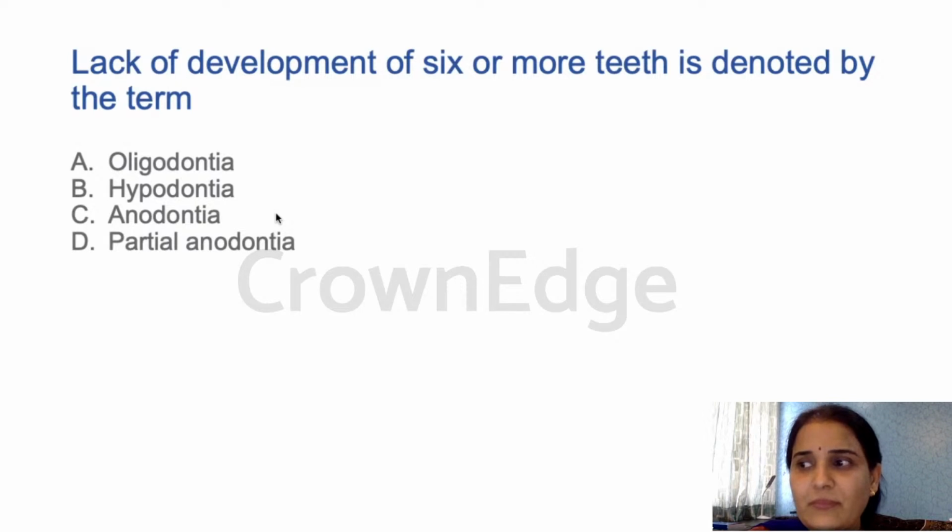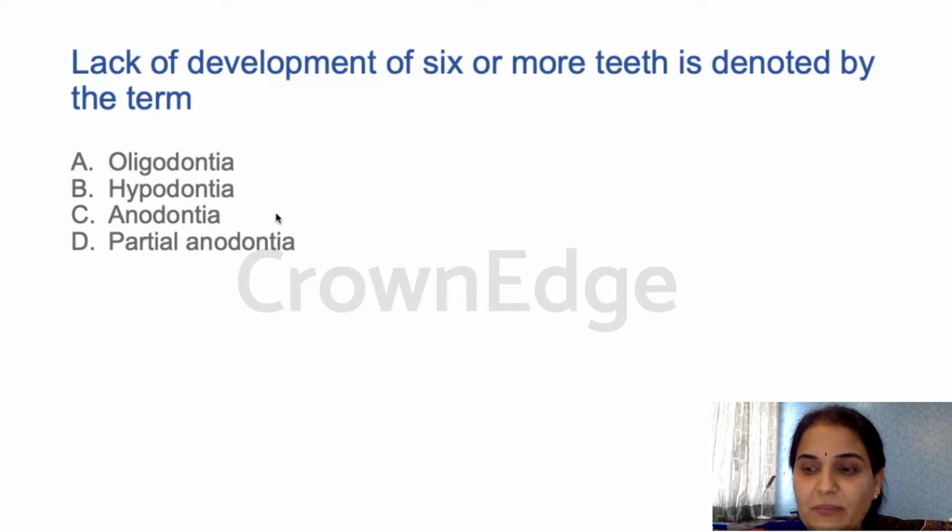Again, this is an autosomal dominant trait with incomplete penetrance leading to missing teeth. Six or more teeth missing is called oligodontia. Most commonly missing teeth are maxillary lateral incisors and third molars. So oligodontia, A is the answer for this question.